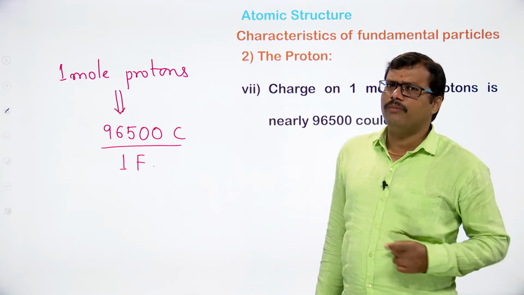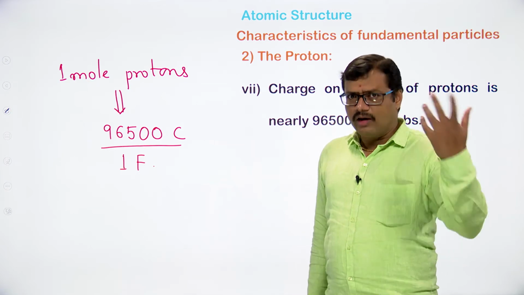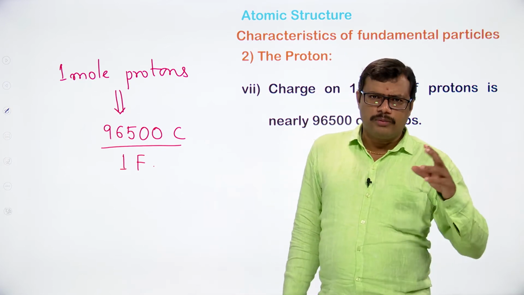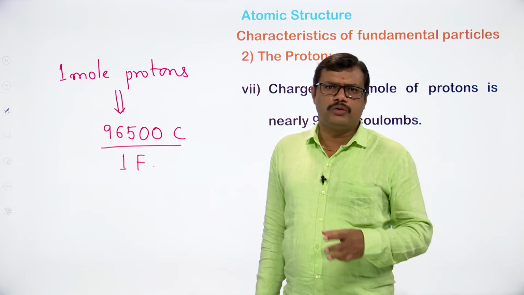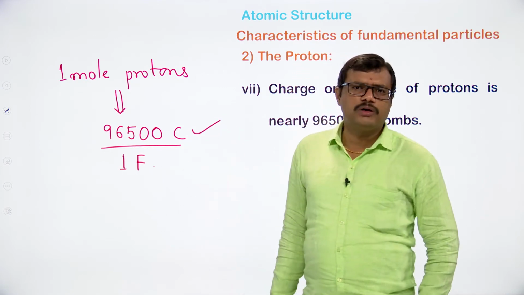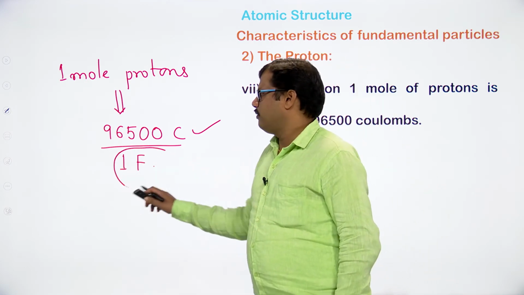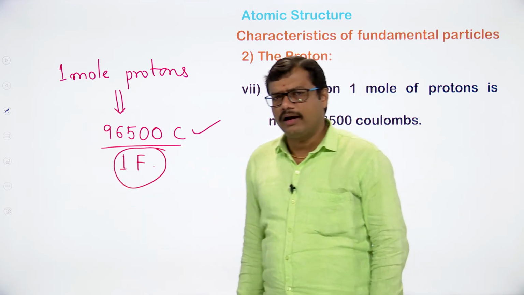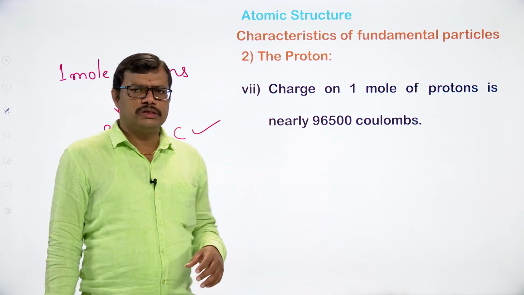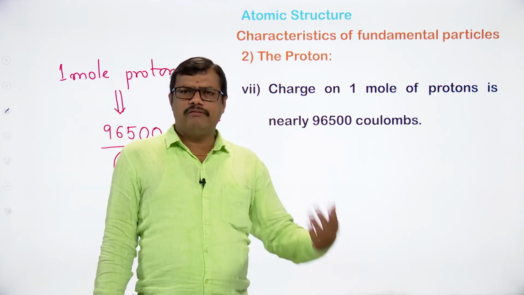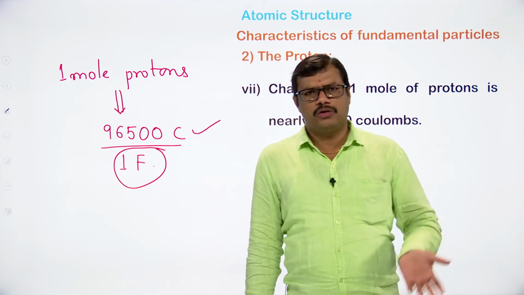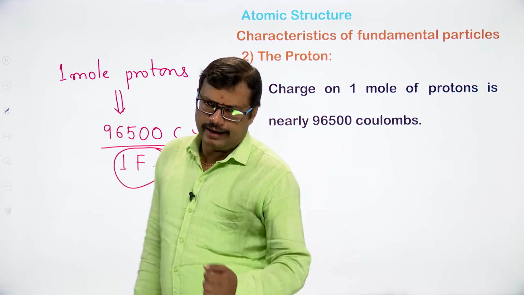For Avogadro number of protons, for 1 mole of protons, it will be 6.022 into 10 to the power of 23 into 1.6022 into 10 to the power of minus 19, so we get the corresponding value as 96,500 coulombs. 96,500 coulombs is generally taken as 1 Faraday, in order to honor the scientist Faraday. We will come across more about the 96,500 coulombs and the usage of 1 Faraday in electrochemistry when we discuss it.